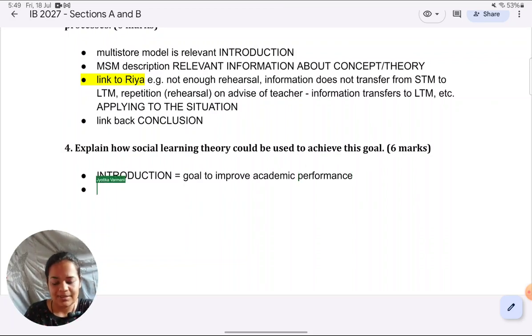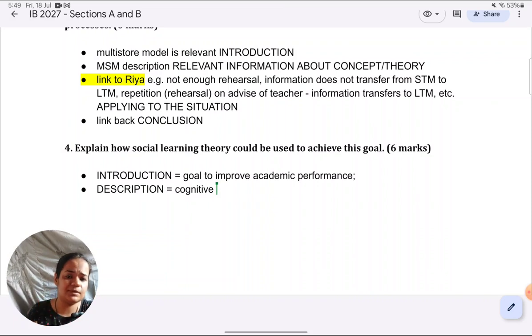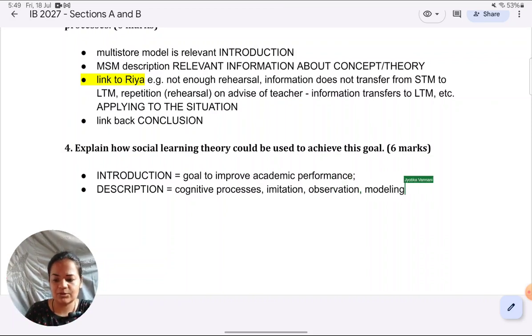Next, you need to describe as much of the social learning theory as is relevant to this situation. So if you see Riya's situation, you will realize that attention, all those cognitive processes which I mentioned earlier, are relevant. You can name all of them and define them very briefly in literally 2-3 words. Imitation, observation, modeling. Okay, these things you can give here.